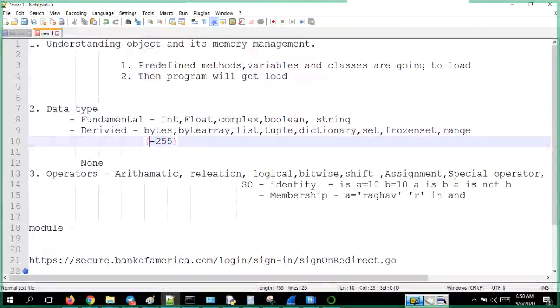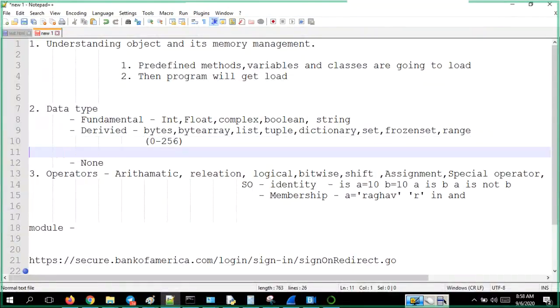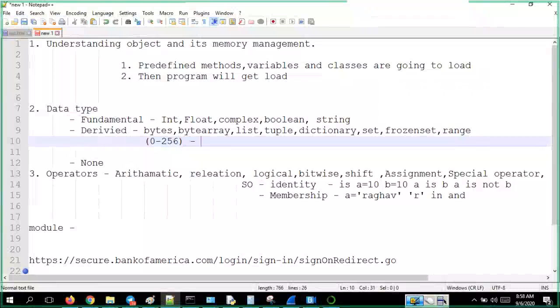Sorry, 0 to 255, and I think 256 is also there. So this is the bytes data type. An example of the bytes data type: you can say 10, 25, 255, 10, something like that.